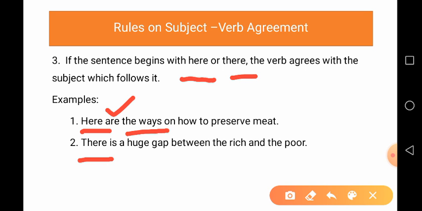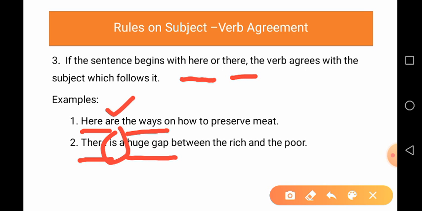So the example is, here are the ways on how to preserve meat. But now in the second example, the subject is a huge gap, and a huge gap is a singular subject, and therefore the verb is singular because of the singular subject.